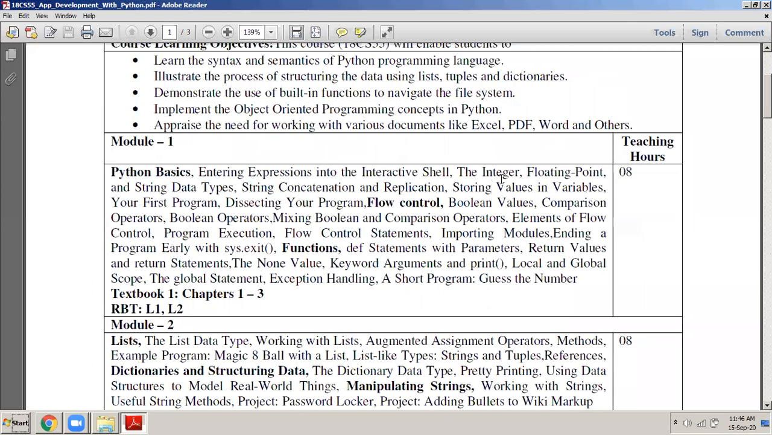Now, what is a floating point value? A floating point value is one in which there is a decimal point, and the number contains a fractional part. Whatever is after the decimal point is called the fraction.